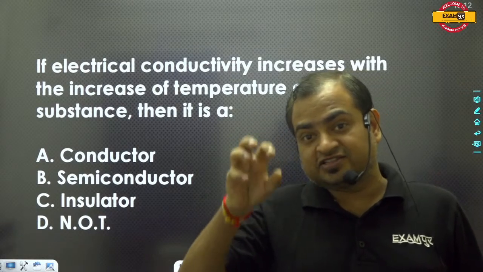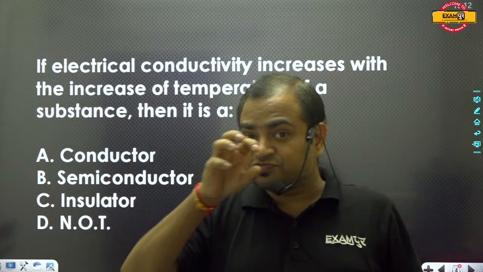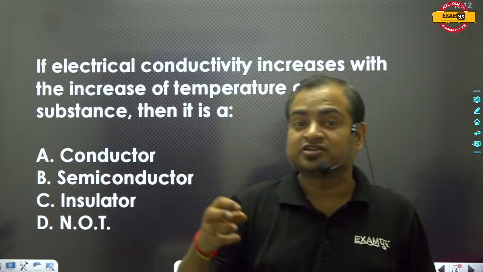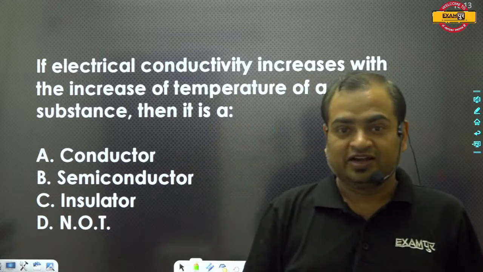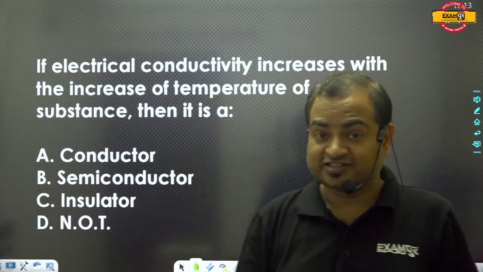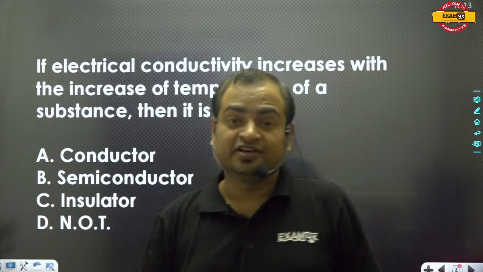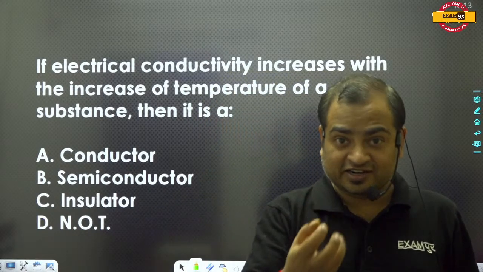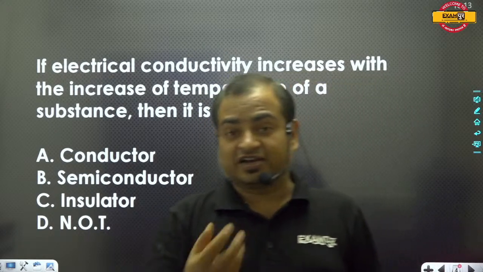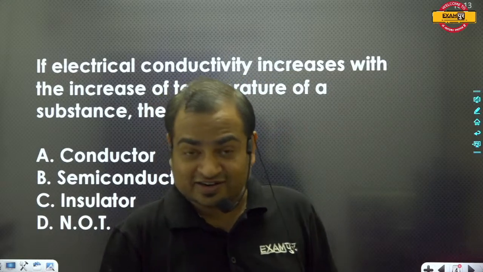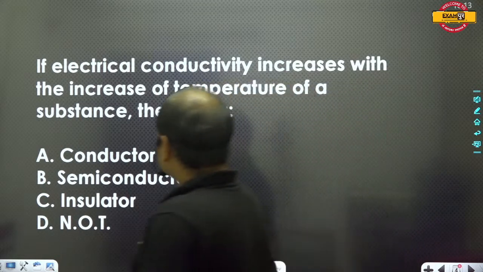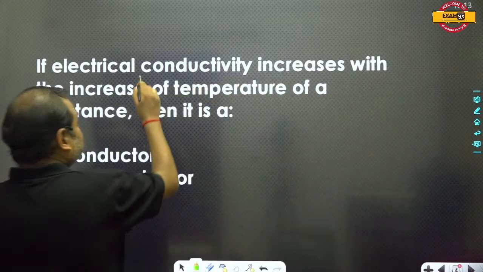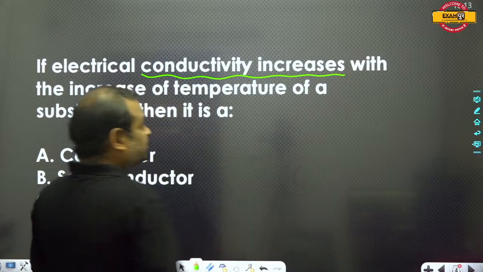These vibrating atoms create a hindrance to the flow of electrons, and hence the electric resistance increases. So if the temperature of a metallic conductor is increased, its electrical resistance increases. Here in this question, it says that the conductivity increases.